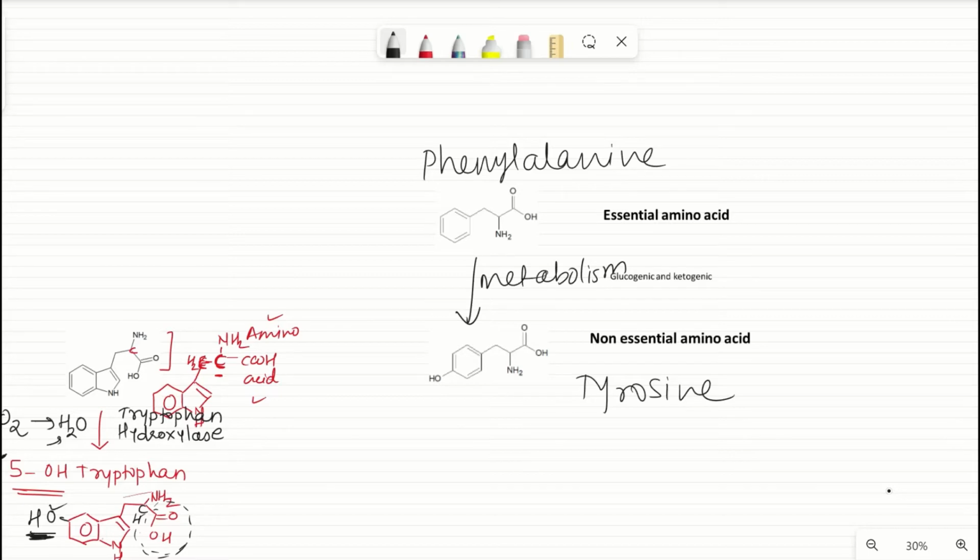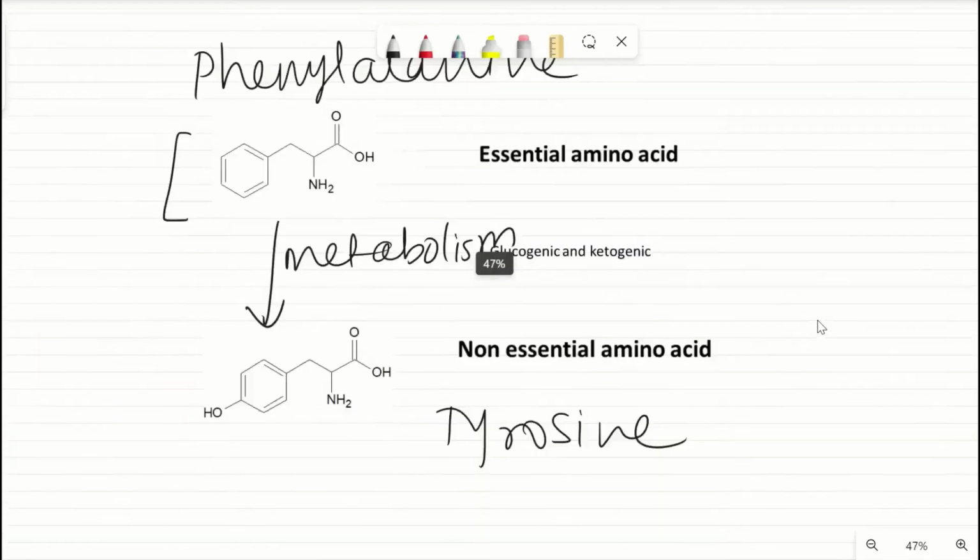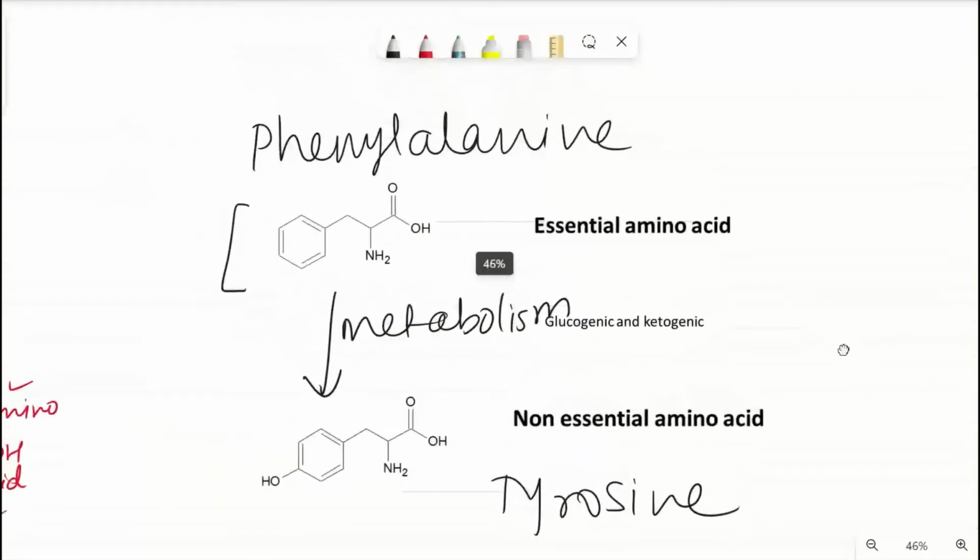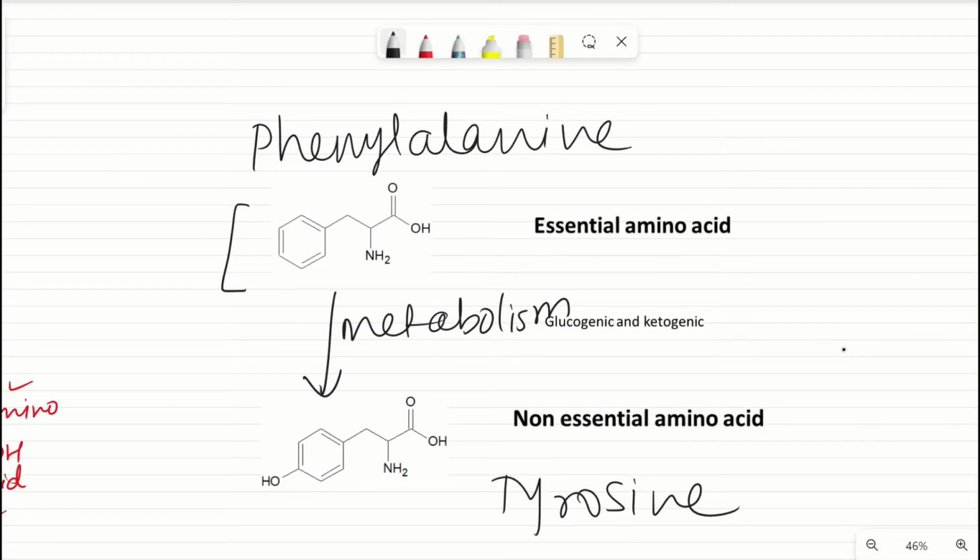See, single chain, this phenylalanine ring doesn't have any hydroxy group, so it is just this carbon, CH2C and amino acid group. So phenylalanine gets metabolized to tyrosine, and tyrosine has this additional hydroxy group on the ring.